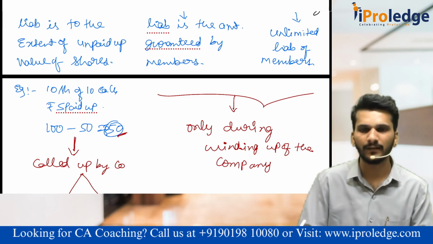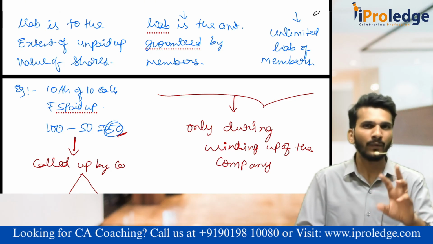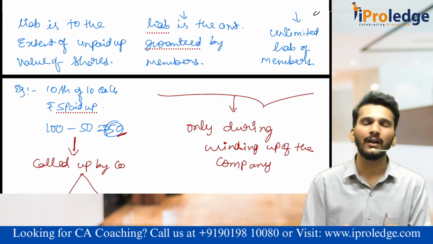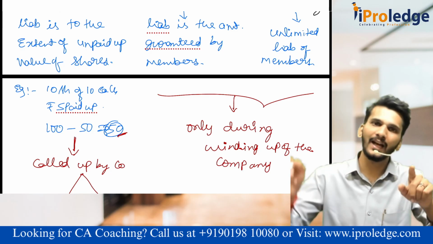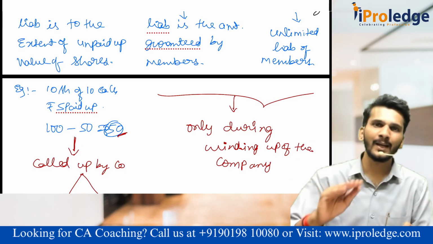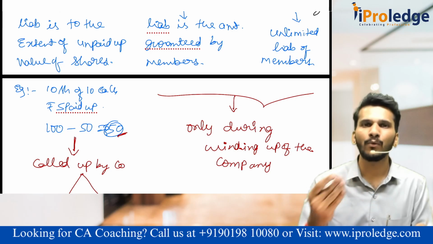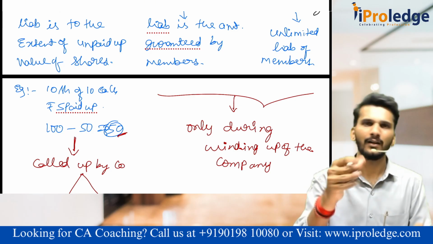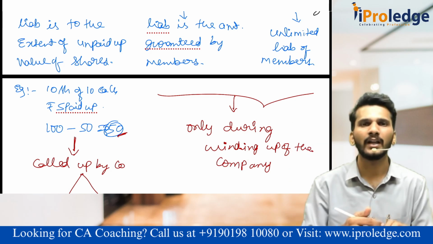Understood the difference? So can guarantee company be with the share capital? Yes, guarantee company can be with share capital, without share capital. If it is having share capital, the unpaid value of shares can be called up during the life, but the guaranteed amount should be called up only during the winding up. Sir, unlimited company, can it have share capital? Yes, unlimited with share capital, without share capital. If it is share capital, it can be called up during life. If it is unlimited thing, then it is at the winding up of the company.